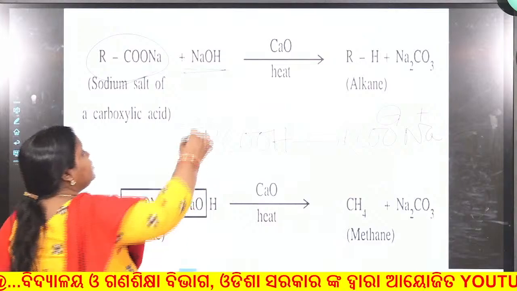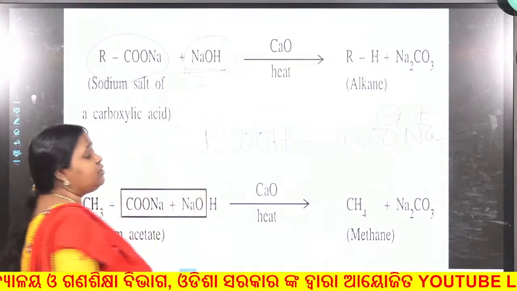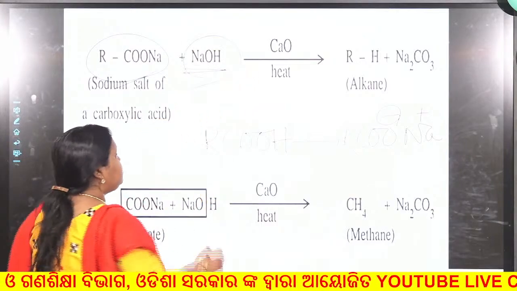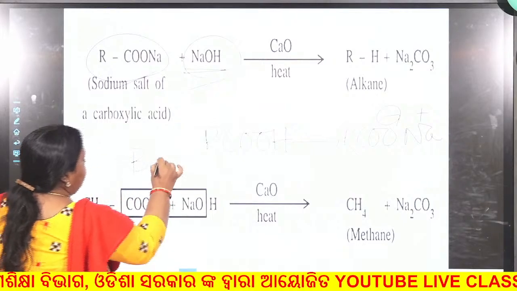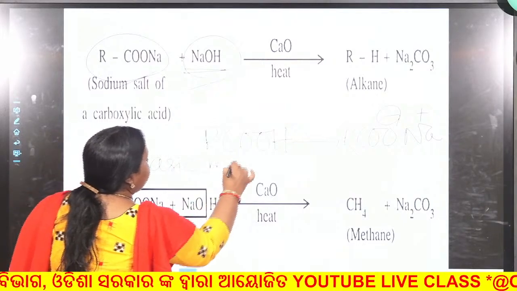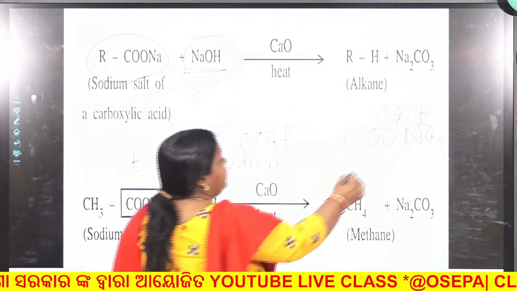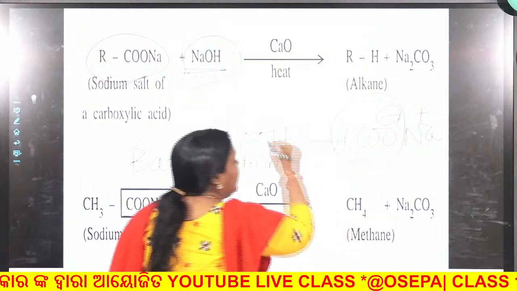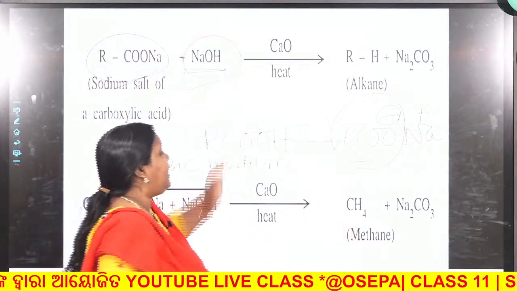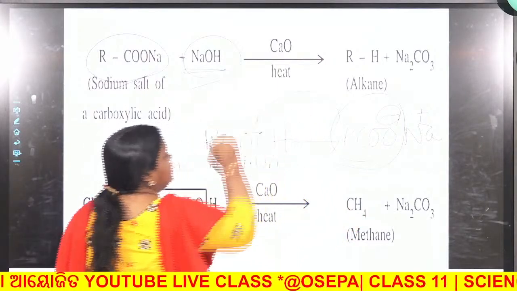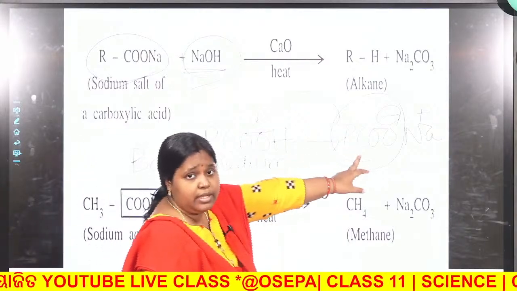So, what is the function of sodium hydroxide? The function of the sodium hydroxide is to provide a basic medium, so that the RCOO minus ion will not convert back to acid. We need the carboxylate ion.